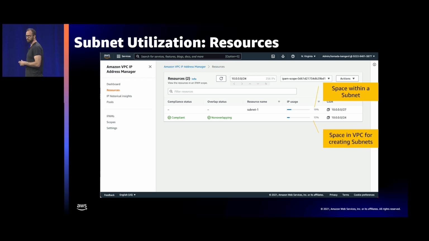In the context of a VPC, that IP usage percentage is showing you how many subnets you have allocated. So if you created a VPC and then created subnets out of the whole VPC size, that would be at 100%. But in the case of the subnet, we're telling you how many actual IP addresses are utilized out of a particular subnet you created. So it's a slightly different metric, so just be aware.